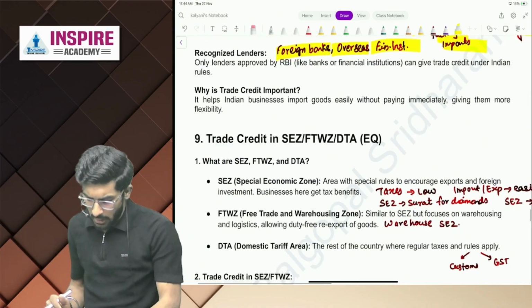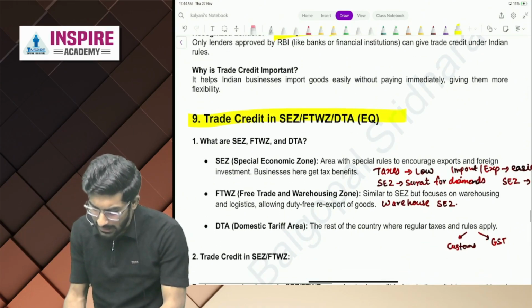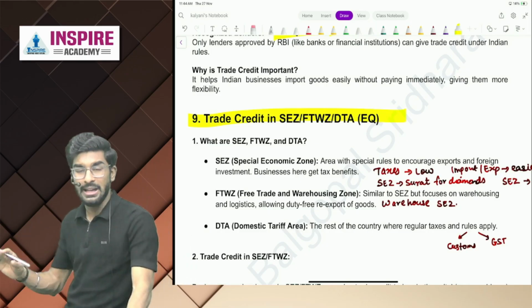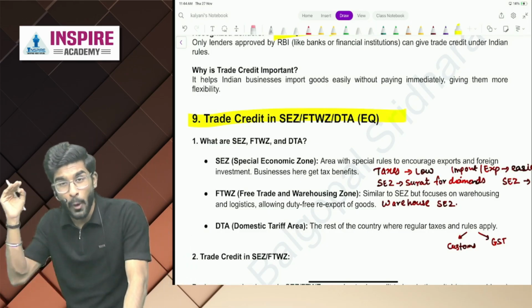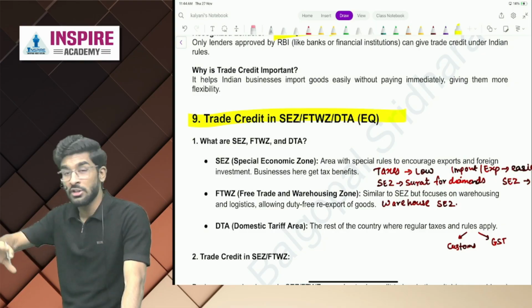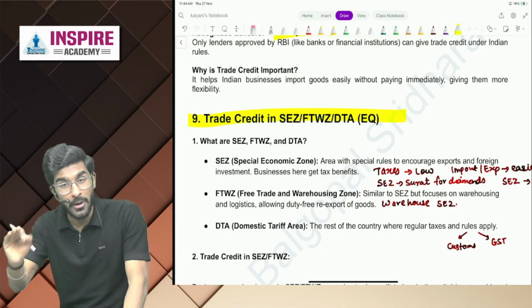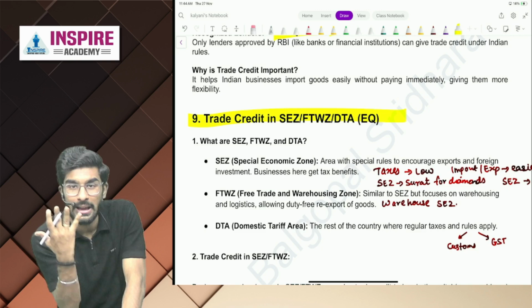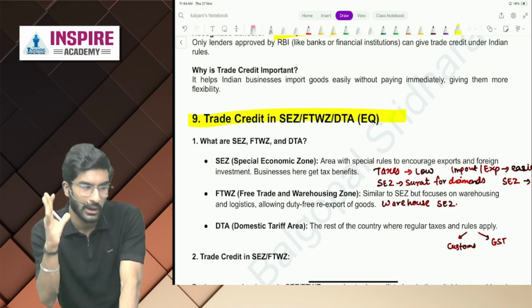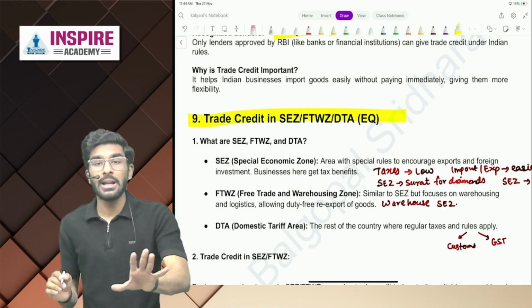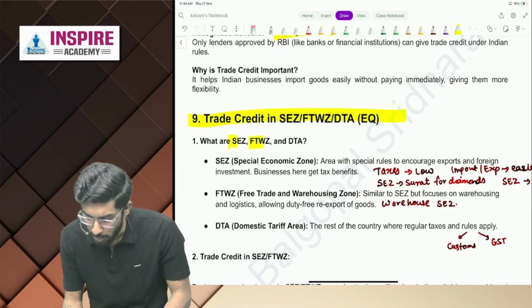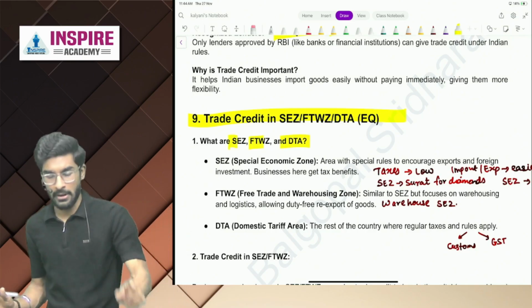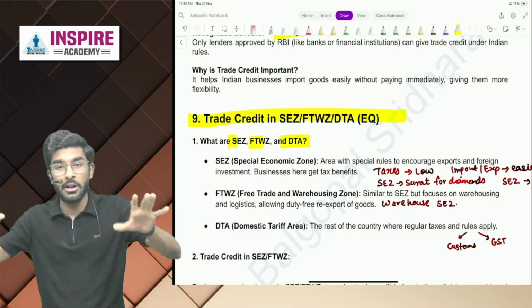Very easy. Now, trade credit in SEZ, FTWZ, DTA. Very, very beautiful, very, very easy concept. Don't just go by the topic name, because in the end, the underlying concept is very, very easy. Trust me. Now, what are SEZ, FTWZ, and DTA? Let's understand. SEZ is a special economic zone.